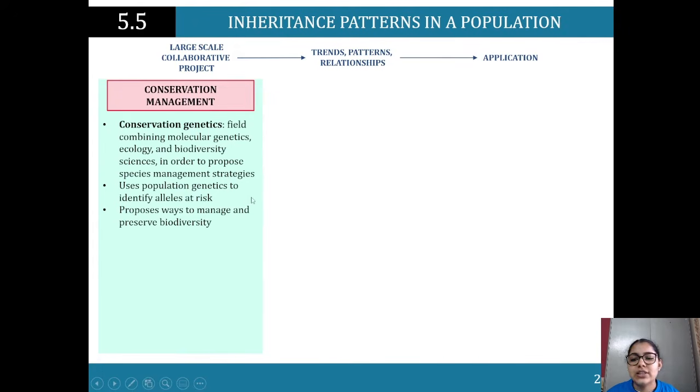It uses population genetics to identify alleles at risk. Slido, check me out, but there were no questions so far. If there are any questions, please pop them up. But anyway, back to conservation management.